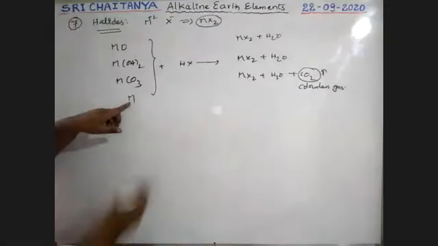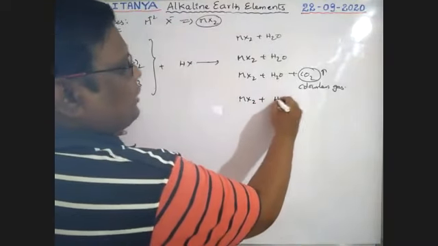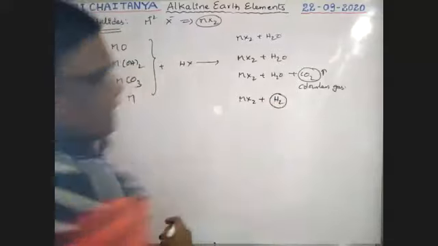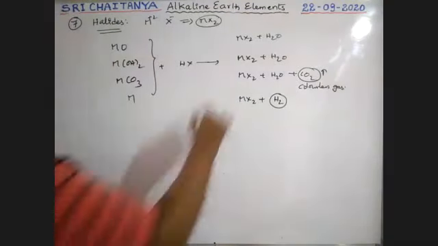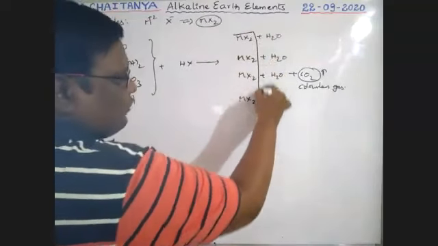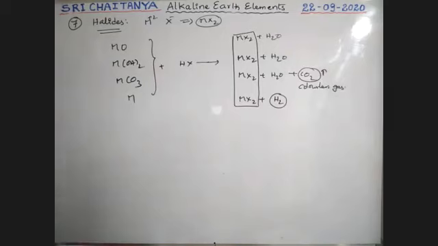Next, if metal with HX is involved, that is MX2 plus hydrogen is the evolved gas. Hydrogen gas is evolved, boys. In this way, metal halides, that is halogen compounds, are formed. Whatever acid is used, with respect to halogen compounds, metal halides are the products.